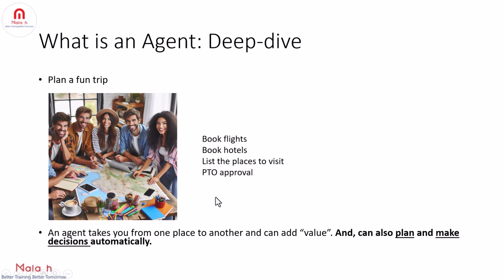Let's deep dive. While doing this process, the agents also have access to tools. In our example, what kind of tools does an agent need access to, similar to a human? For example, if you have to book a flight or if you have to book a hotel, you need to go to the internet and do the search.